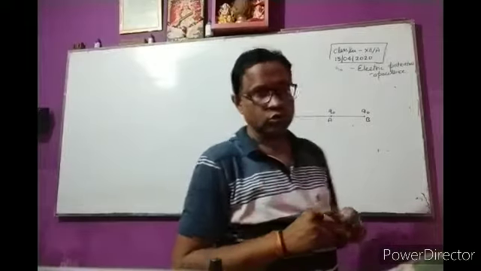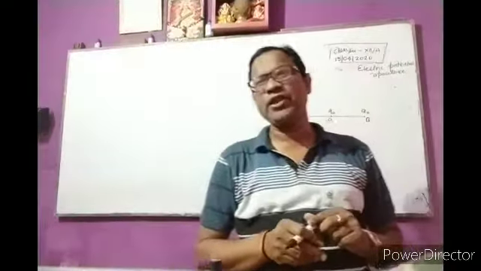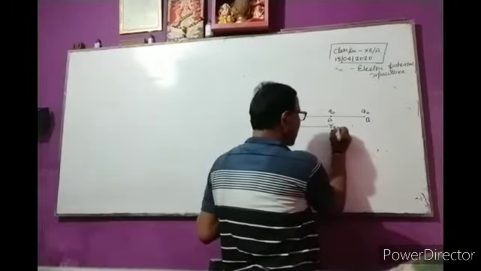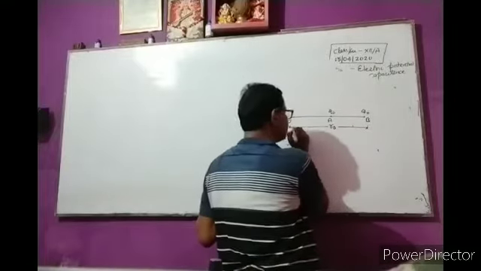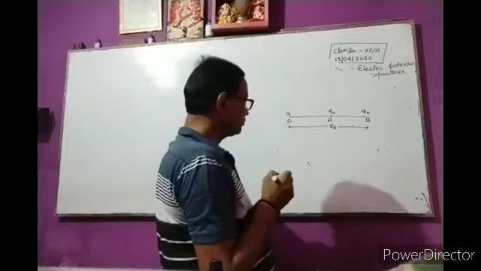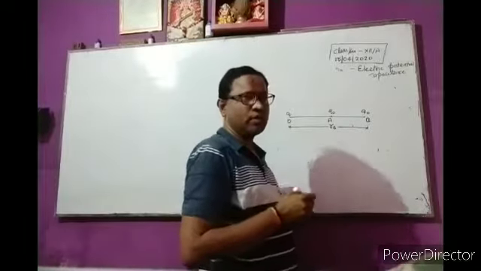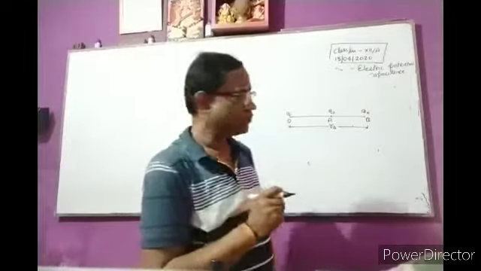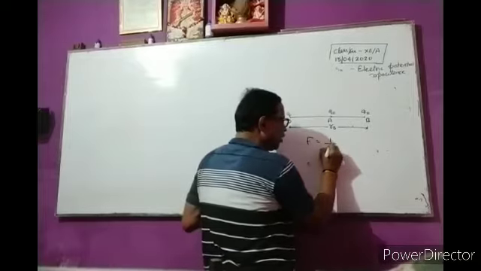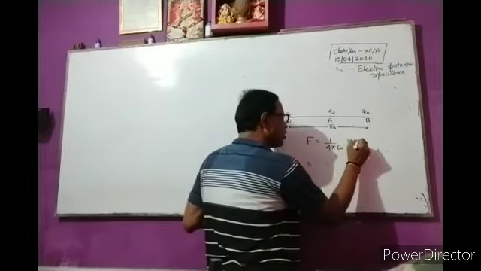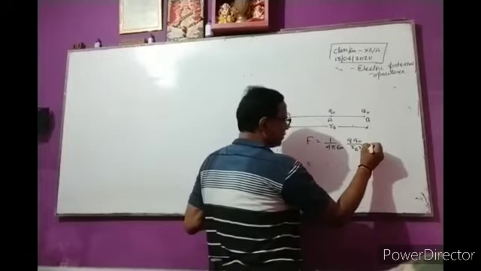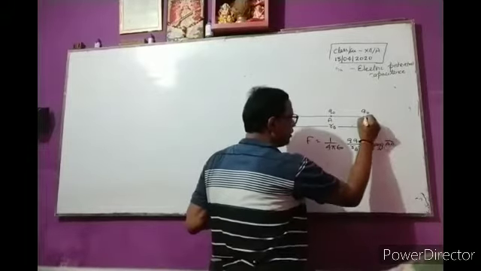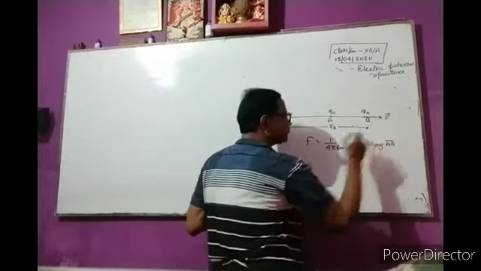Suppose two point charges Q and Q0 are placed at a distance RB. Then the electrostatic force exerted on Q0 due to charge Q is F is equal to 1 upon 4 pi epsilon naught, Q Q0 by RB square, along AB, a repulsive force.